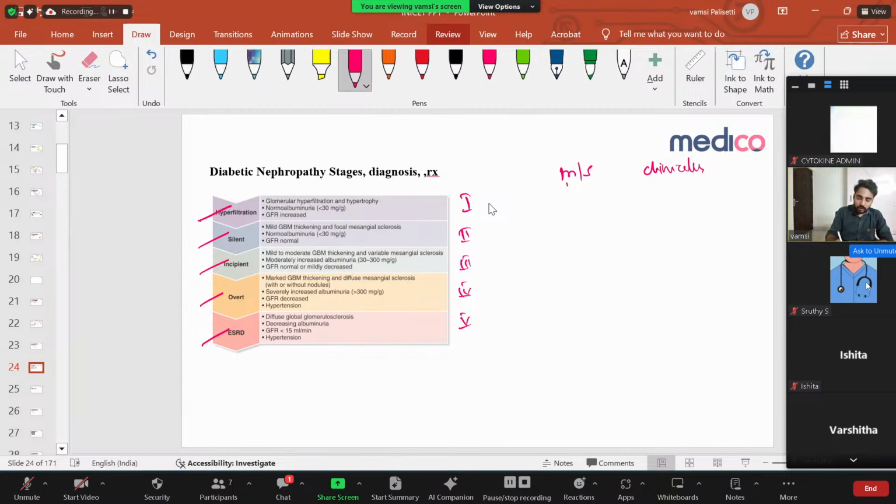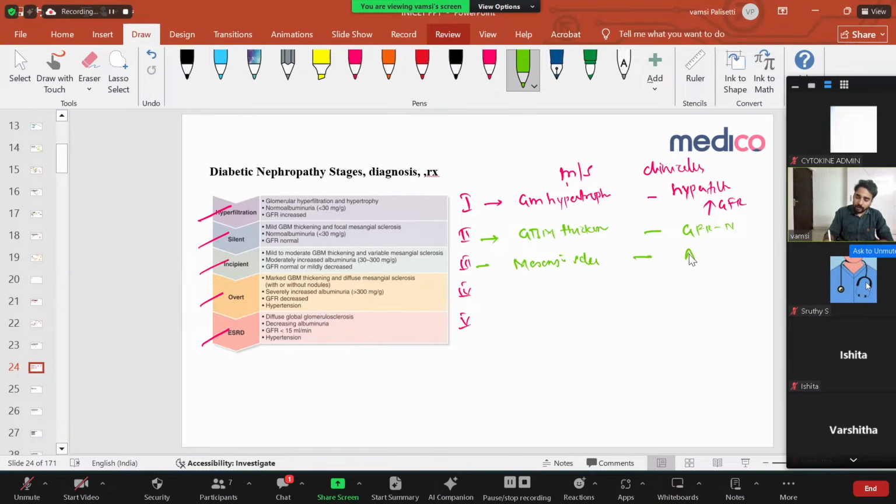In the case of stage 1, what is going to happen microscopically? Nothing, just glomerular hypertrophy will happen. Because glomerular hypertrophy is there, you will have hyperfiltration, so increased GFR, glomerular filtration rate. Then comes the second stage. In the second stage, your glomerular basement membrane is starting to get damaged, with hyalinosis or thickening. Now your GFR is normal only. And the third stage is mesangial sclerosis. Then your albuminuria is starting.